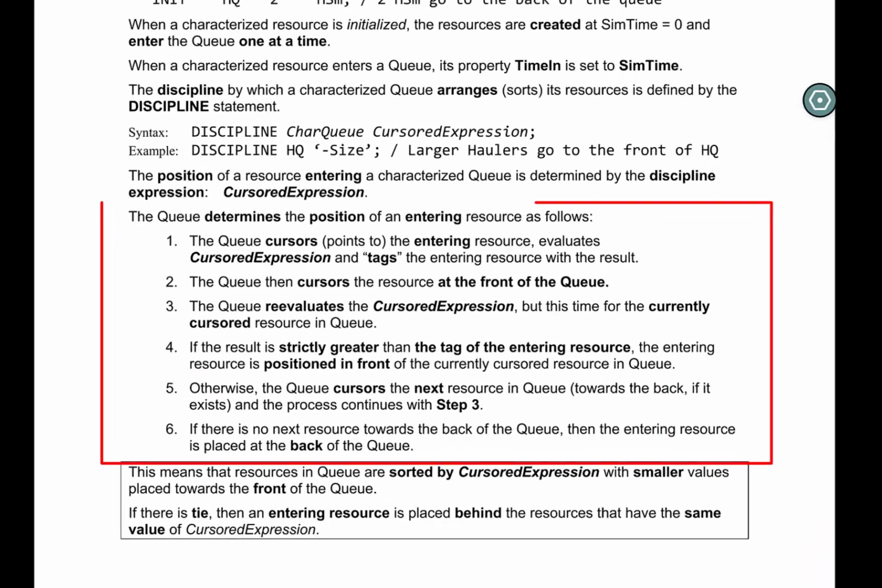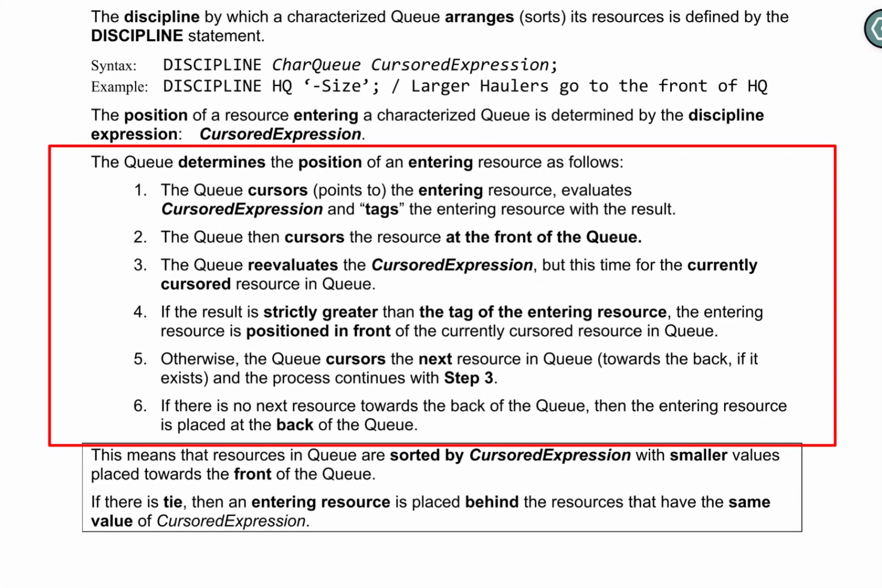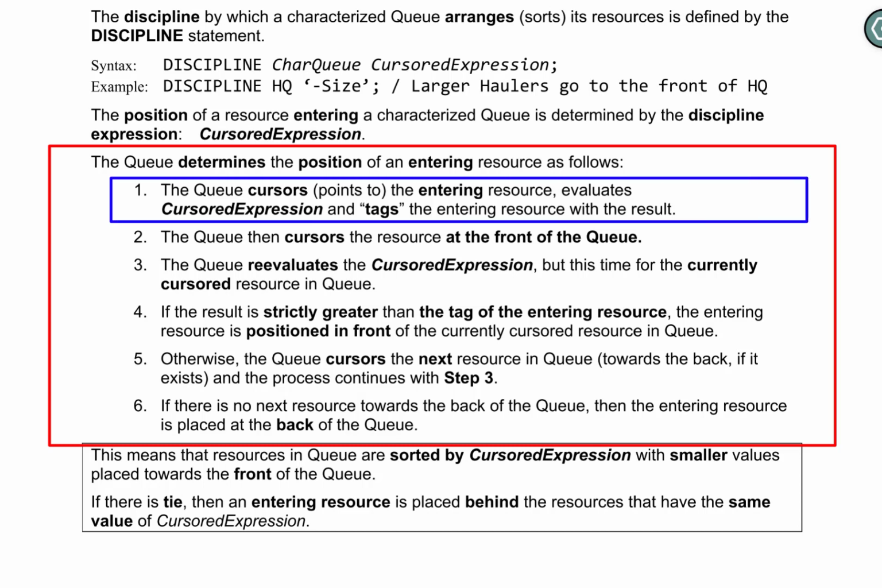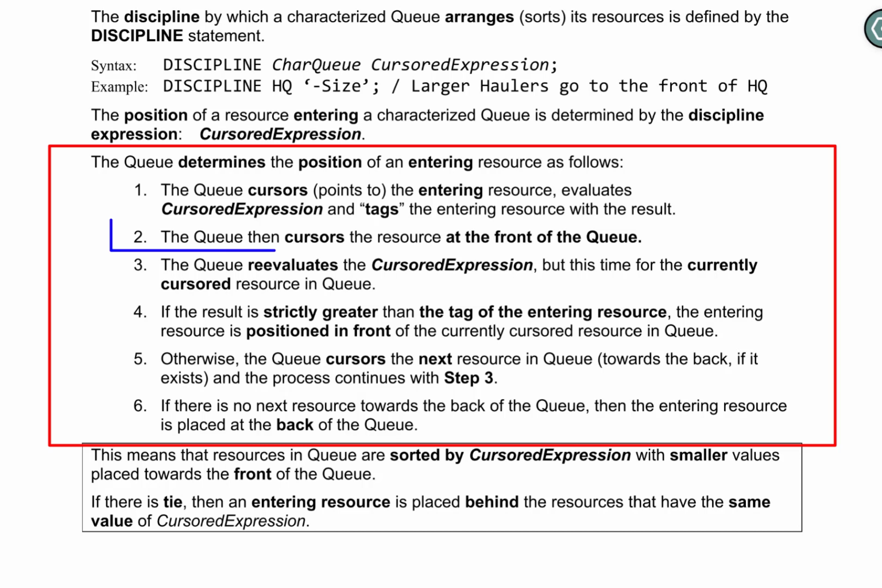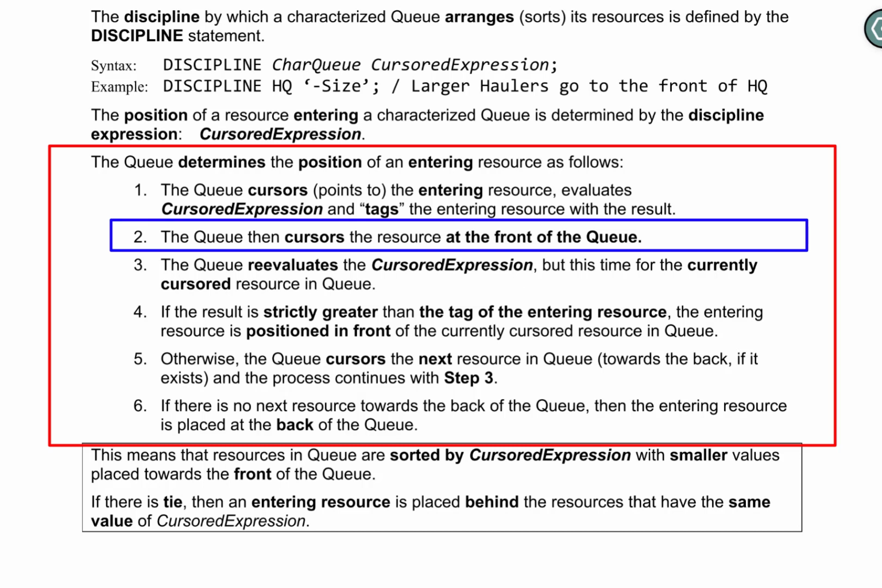The algorithm by which a queue determines the position of an entering resource is as follows. First, the queue cursors or points to the entering resource and evaluates the cursored expression for that resource and then tags the entering resource with the result. For example, if a big hauler enters the QHQ, then the big hauler is tagged with that result, minus 20. In the second step, the queue cursors the resource at the front of the queue.